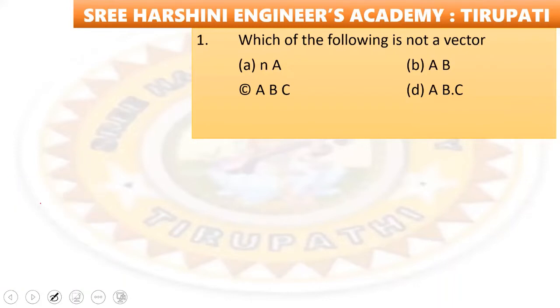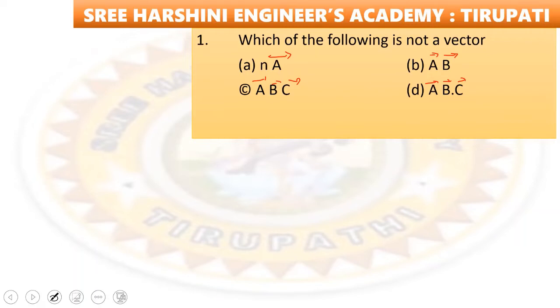See here, options are n into a bar, and second option is a bar b bar, third option a bar b bar c bar, fourth option is a bar b bar dot c bar. So let us see, n into a bar is a vector, a bar b bar is a vector, a bar b bar c bar is a vector, a bar b bar dot c bar is a scalar.